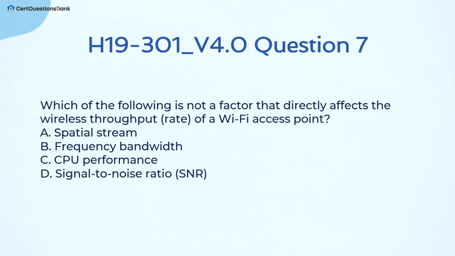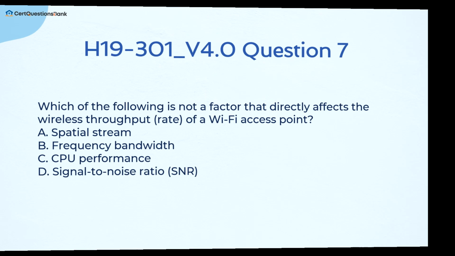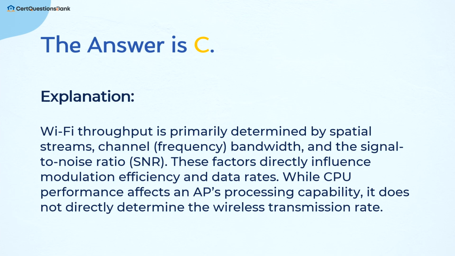Which of the following is not a factor that directly affects the wireless throughput rate of a Wi-Fi access point? A. Spatial stream. B. Frequency bandwidth. C. CPU performance. D. Signal-to-noise ratio, SNR. The answer is C.